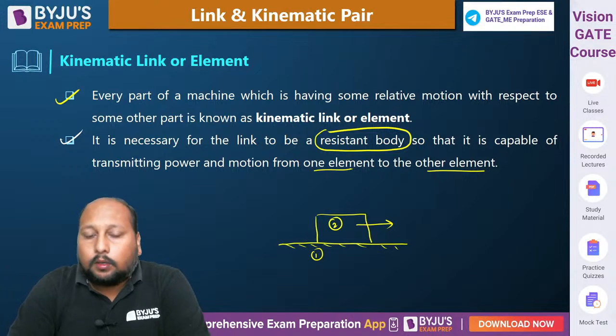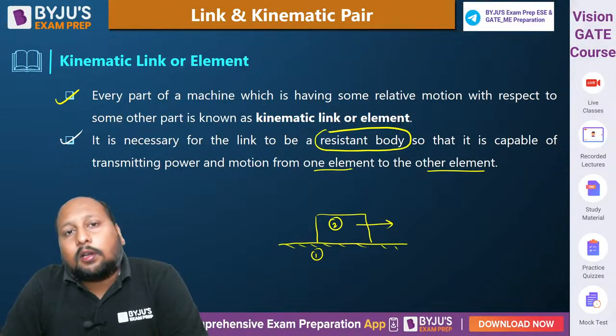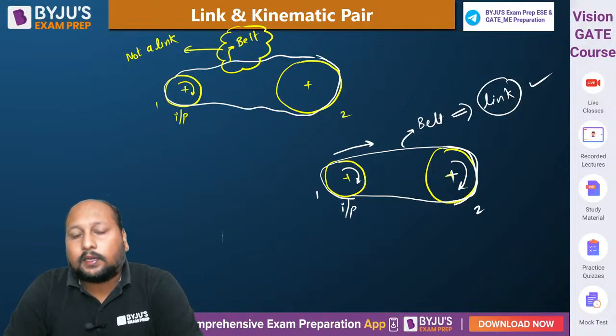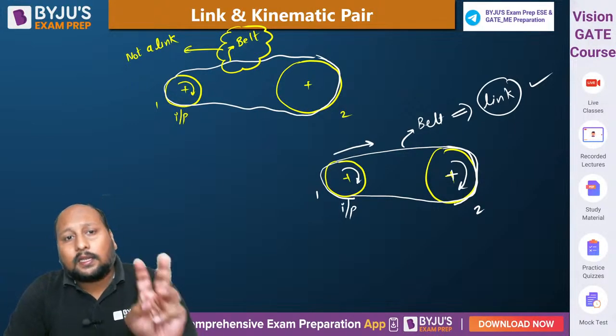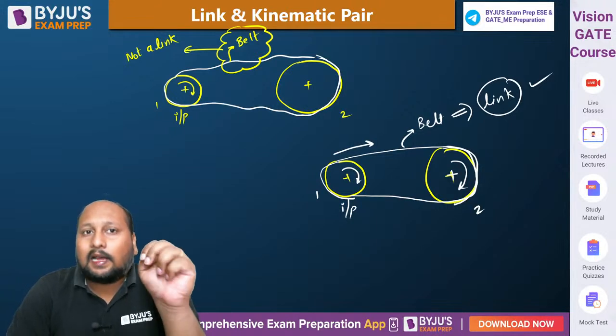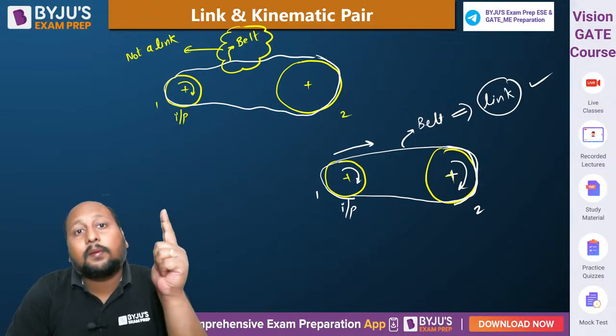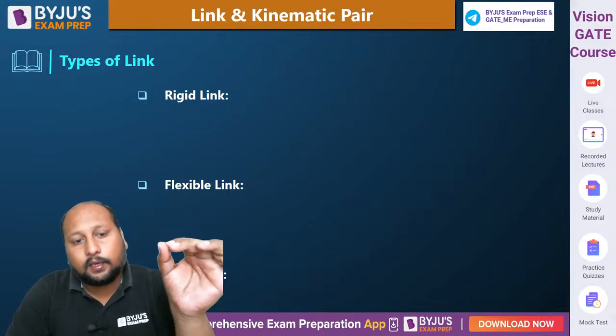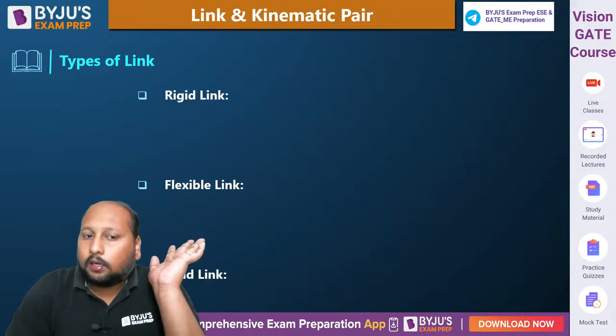Let us move on. Now let's talk about the different classifications of links. How can we classify them? There are three major classifications of links. We have a rigid link, a deformable link, and a fluid link. The types of classification are rigid, flexible, and fluid link.